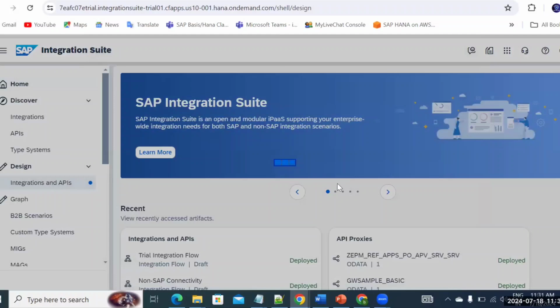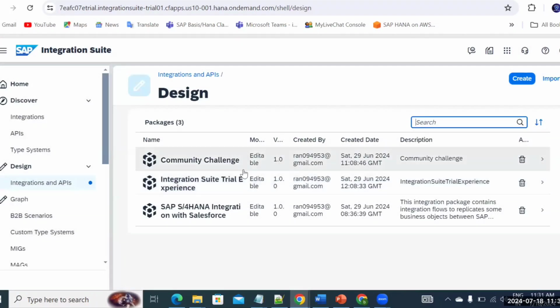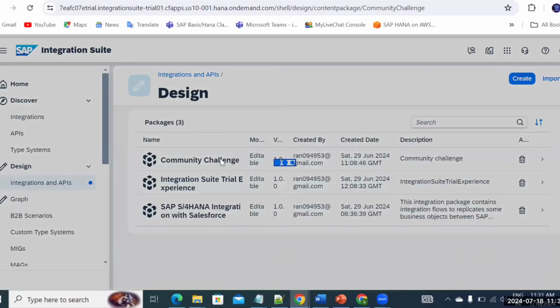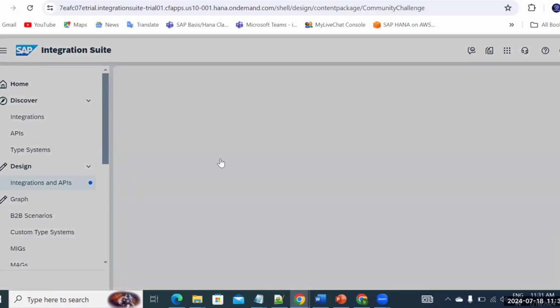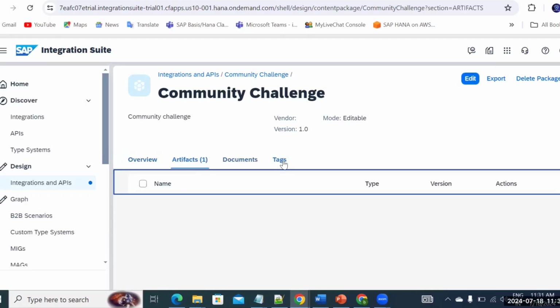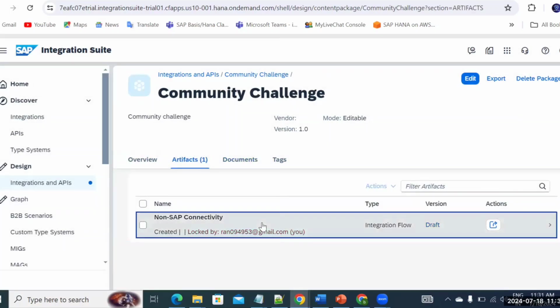If you just go and try to create one iFlow, you need to also understand how you're going to use it, how you're going to integrate, whether you want to integrate with a third party, or within the system. You may want to integrate Ariba, CIG. There are multiple things inside. So you need to know how the iFlow works and how things are being done. If I just open this one.